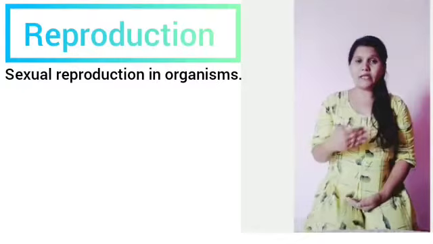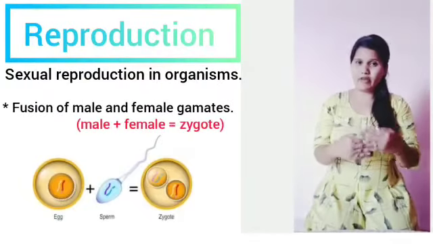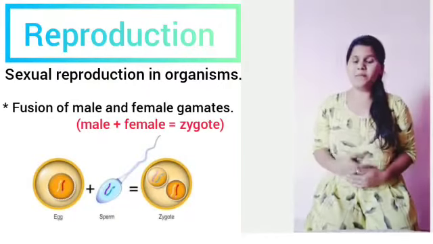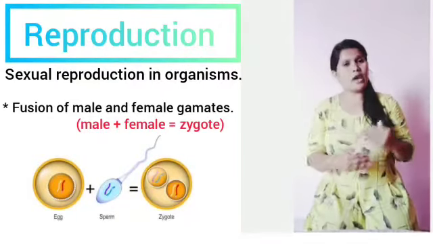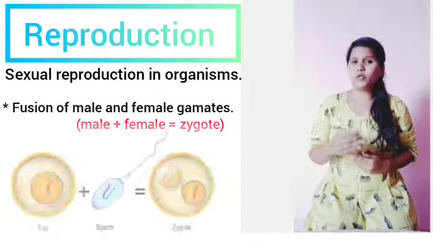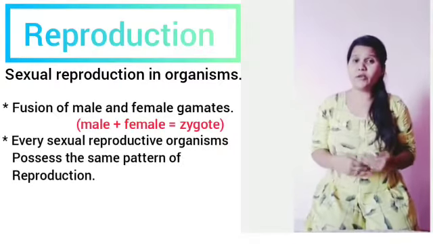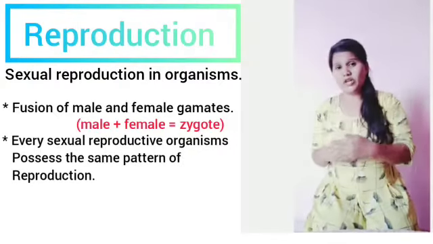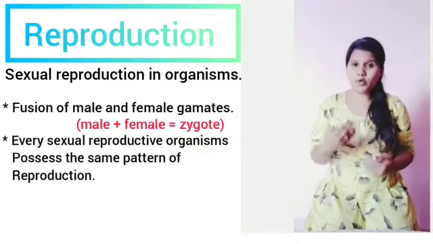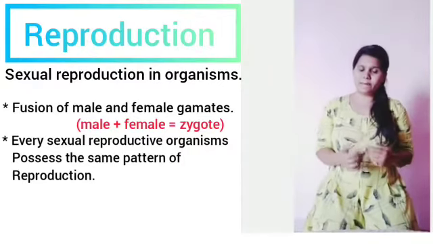of reproduction. It is a type of reproduction where a fusion of male and female gametes takes place, either of the same organism or a different organism of the opposite sex. The thing we have to notice in sexual reproduction is that though the organisms involved are morphologically and genetically different, the mode or pattern of sexual reproduction remains the same.